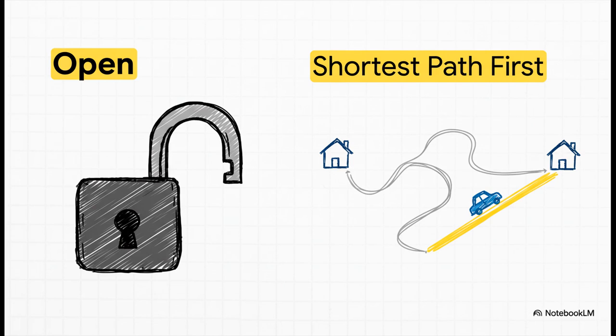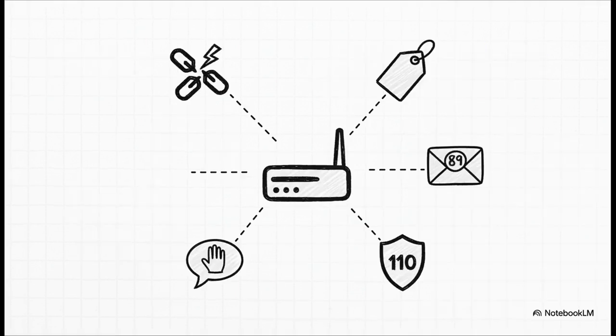The name itself actually tells you a ton. Open is a big deal. It means it isn't some proprietary tech locked down by one company. It's an open standard anyone can use. And shortest path first, well, that's its superpower. It uses a brilliant algorithm that works just like the GPS in your car, constantly calculating the absolute best route from A to B. So let's get into a few key details.